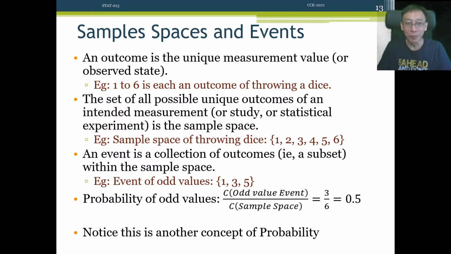Right. In this session, we want to discuss two important names, sample space and event. What is a sample space? What is an event? Sample space is basically a collection of all possible outcomes. All right. And they are basically unique, and therefore we can use a set notation to denote what is a sample space. So in short, a sample space is a set of all possibilities, right?